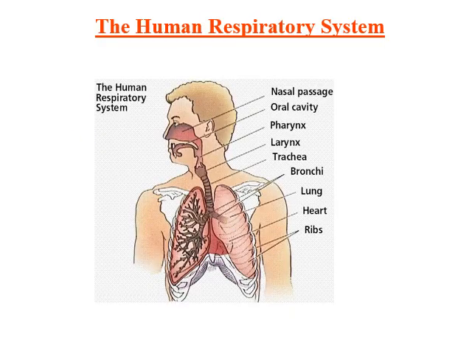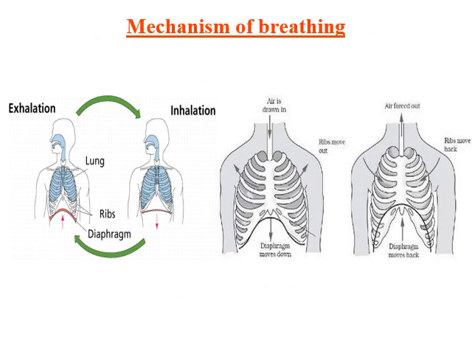In this picture, you can see the human respiratory system consists of nasal cavity, pharynx, larynx, trachea or windpipe, bronchi, which are the subdivisions of the trachea, and the lungs. Mechanism of breathing, you can see from this picture.